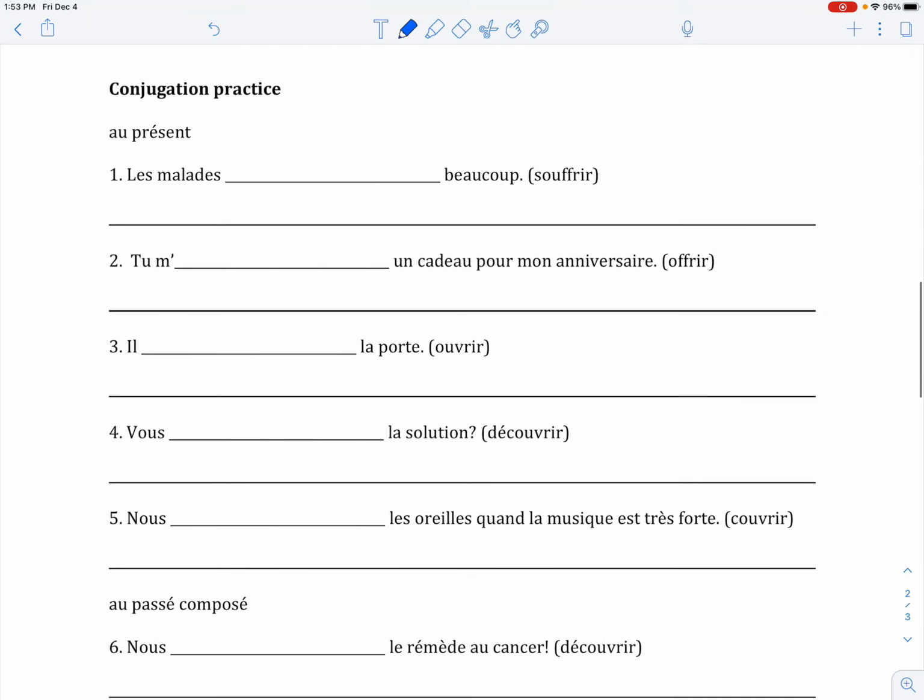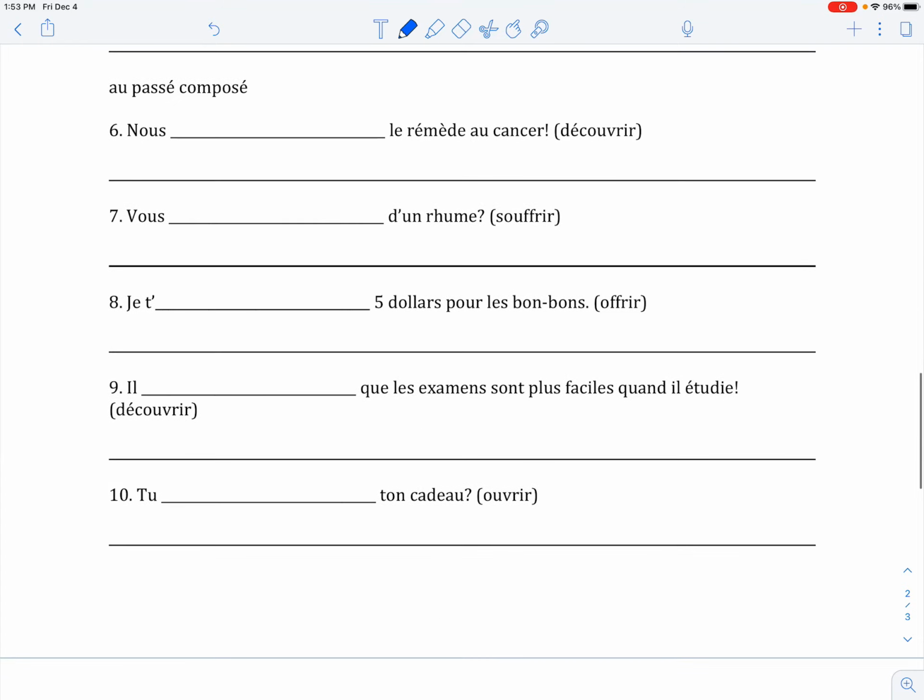So when you go to practice these, you've got the first 5 you're going to conjugate in the present tense, and then the line below is to write the translation in English. And remember, in the present tense, it's what's currently happening. So it might be that someone suffers or is suffering, someone offers, is offering, etc.